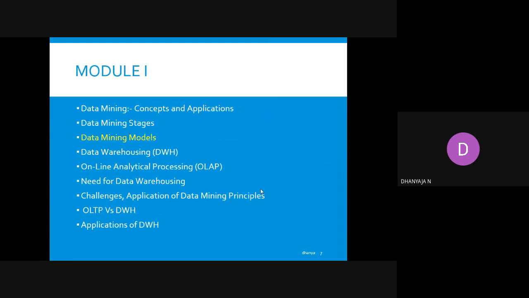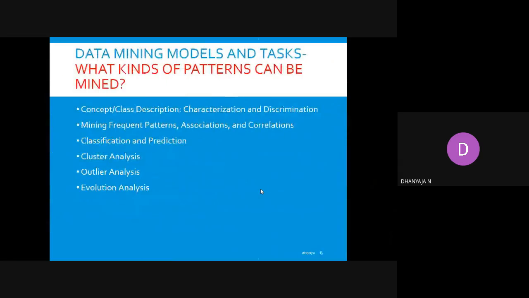then about data mining models. In those data mining models, we discussed classification, prediction, cluster analysis, outlier analysis, evolution analysis. These are the methods for finding the patterns, or these are the methods for finding the patterns for mining something.